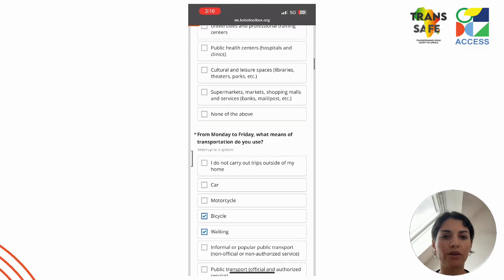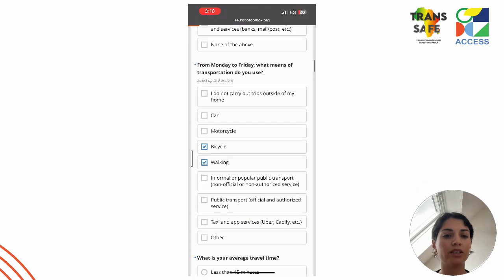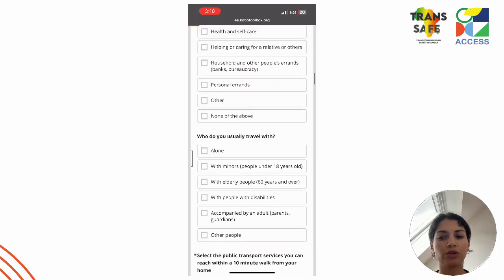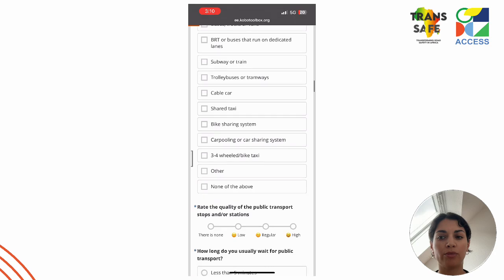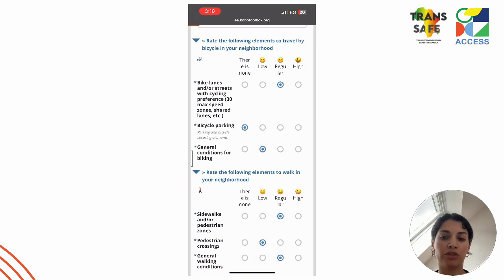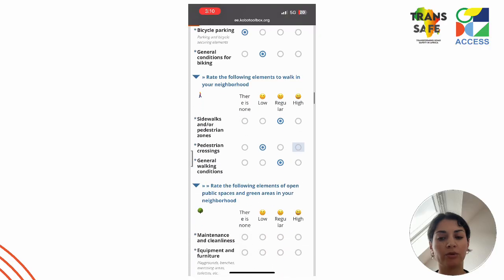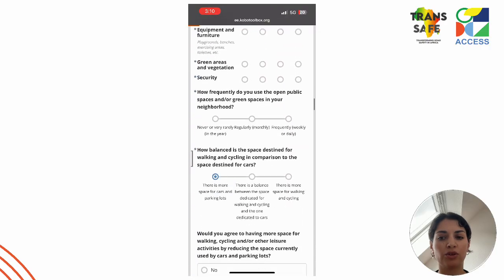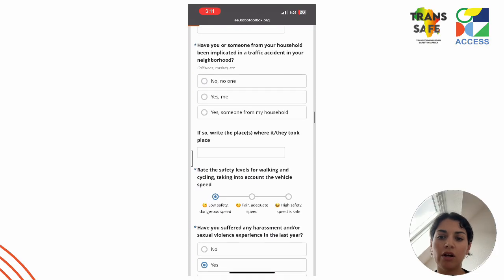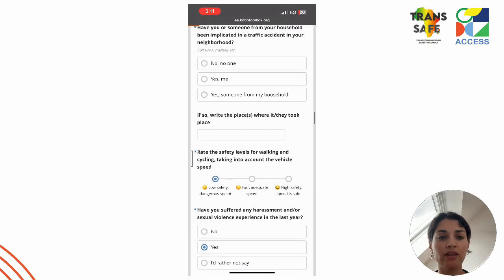Let's go quickly through the survey. Well, as you can see, there are several questions here, and this is because the idea of the survey is to have a comprehensive assessment of a neighborhood in 4 dimensions: urban environment, disaster risks, environmental quality, and socioeconomic well-being. This was further explained in the previous session of this unit. So the idea is that we can gather as much information as possible from the neighborhoods.